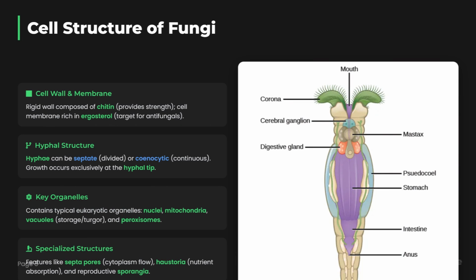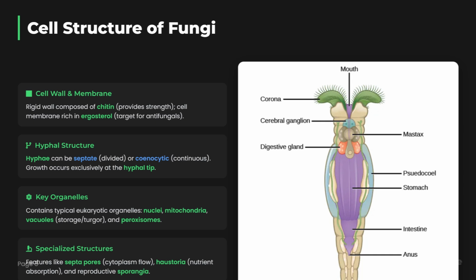Here, we examine the cell structure of fungi. First, the cell wall and membrane. The rigid wall is composed of chitin for strength, and the cell membrane is rich in ergosterol, which is a target for antifungal medications. Next, the hyphal structure.